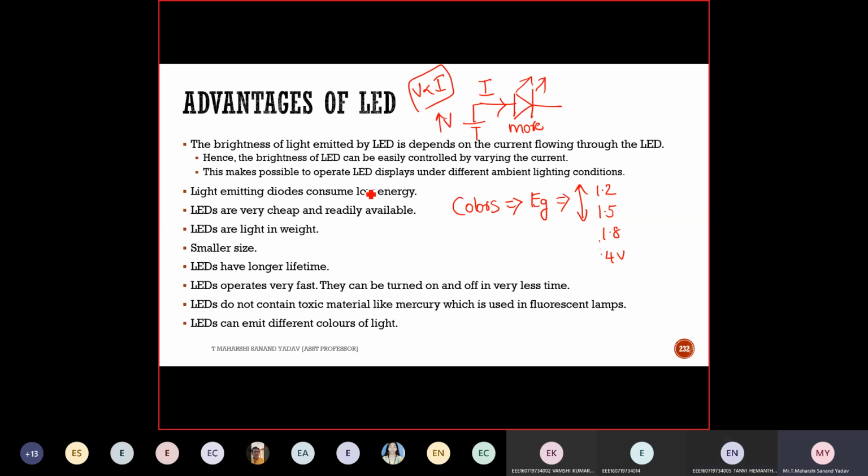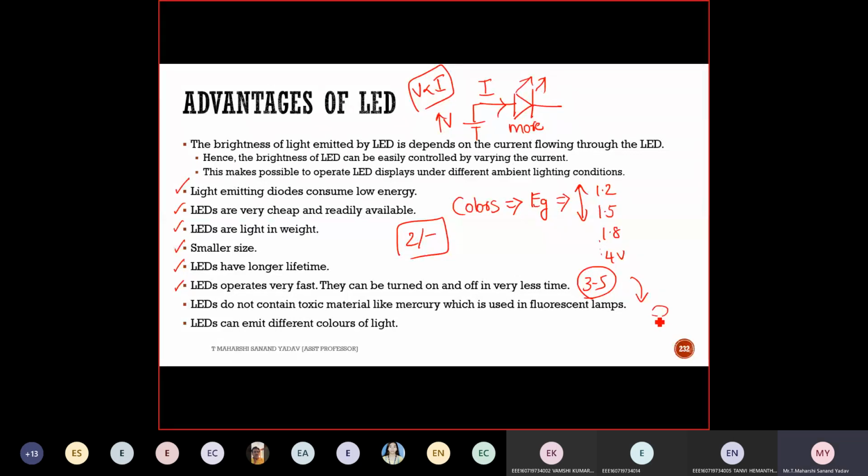Next, light emitting diodes consume low energy. Next, LEDs are very cheap and readily available. Depending upon the rating, you can get different LEDs. For just 2 rupees, you'll get one LED in the market. It is very light, small in size, has longer life, and operates very fast. But the main thing is it should be a compound semiconductor, so third and fifth group elements should be used. And LEDs do not contain toxic material like mercury, which is used in fluorescent lights. So this is an easy diode to manufacture also.